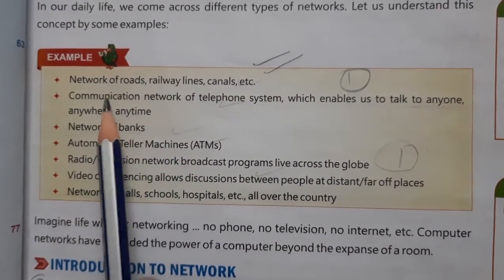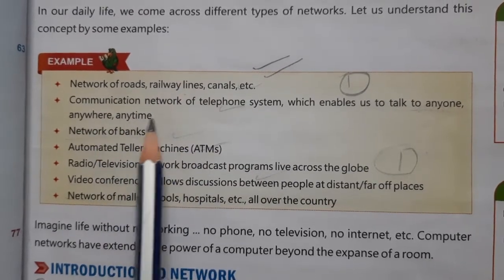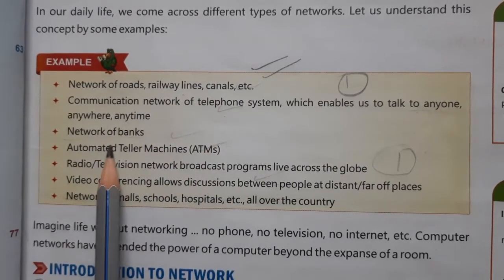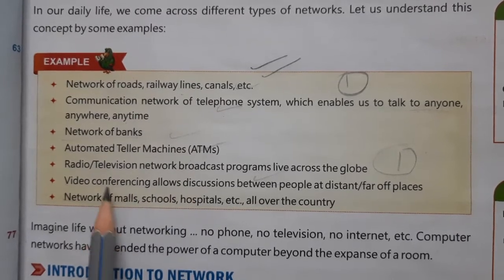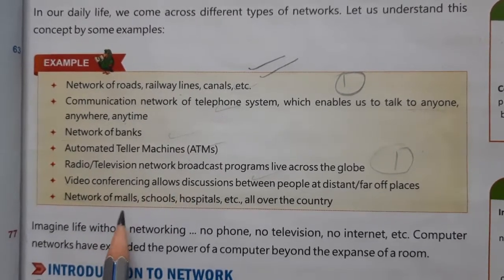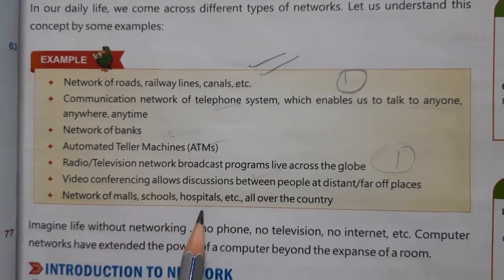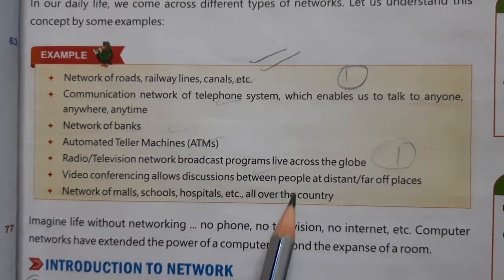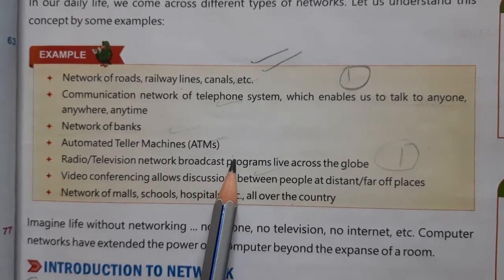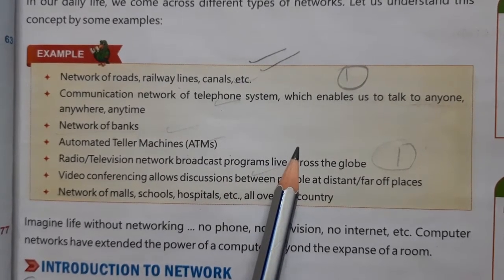All the examples you have to write: network of roads and railways, communication network of telephone system, network of banks, ATM machines, radio and television network, video conferencing, a network of malls, schools, hospitals, etc. all over the country. So all these examples you have to write. So this is the answer number 1.